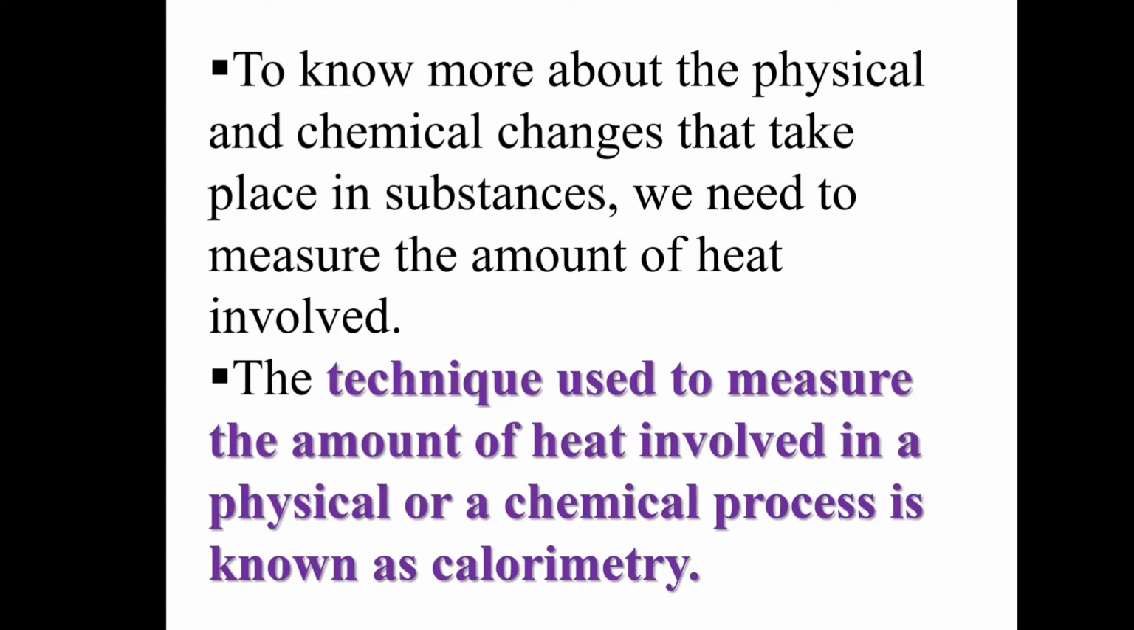To know more about the physical and chemical changes that take place in substances, we need to measure the amount of heat involved. So, to know about the physical and chemical changes that are happening due to the heat energy that we supply, we need to know how much heat is involved in that process. The technique used to measure the amount of heat involved in a physical or chemical process is known as calorimetry. So, what is calorimetry? It is a technique that is used to measure the amount of heat that is involved in that physical or chemical process when heat is supplied to it.